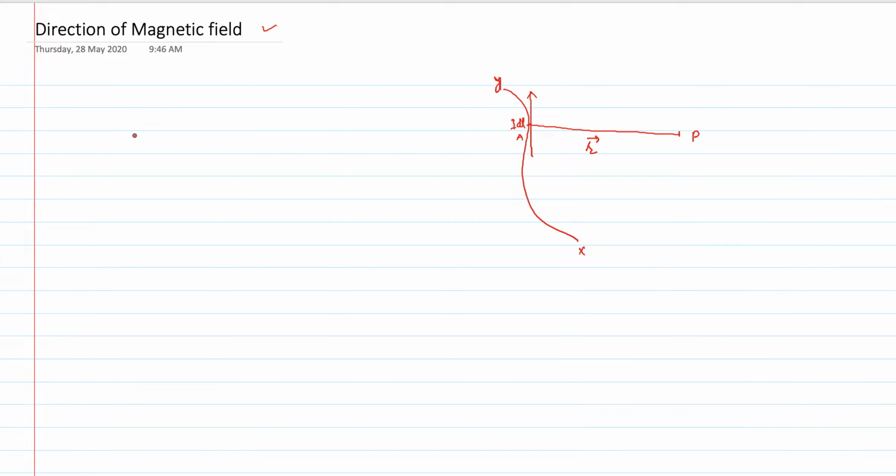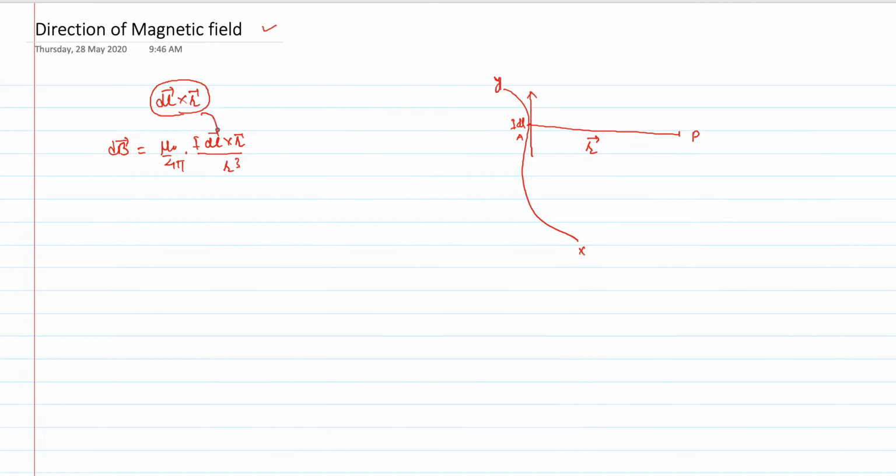Now what does this mean? You have written dl vector cross r vector. So this part will decide the direction of magnetic field, because your formula is dB vector. The direction of magnetic field will be represented by mu naught upon 4 pi and I dl vector cross r vector divided by r cube.